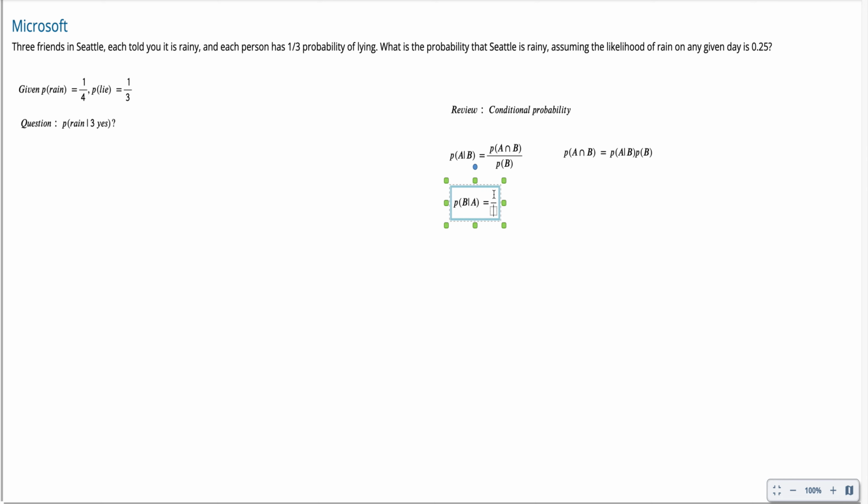We have the probability of B intersect A divided by the probability of A.